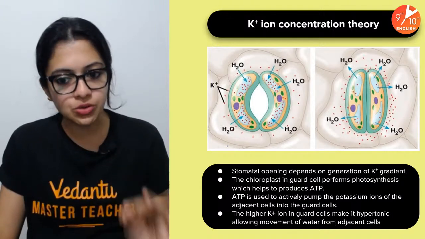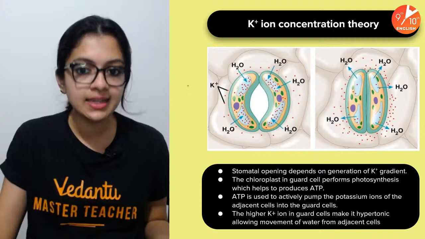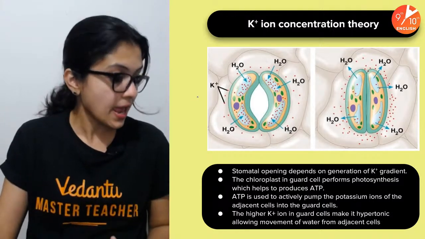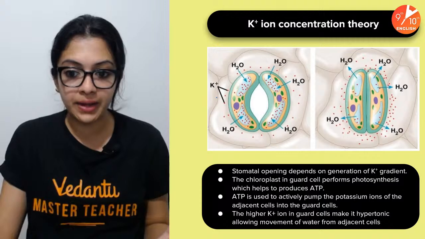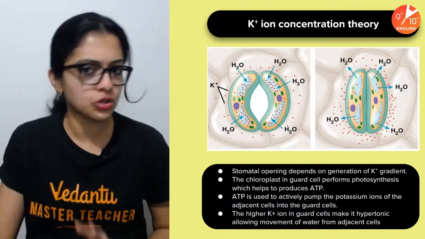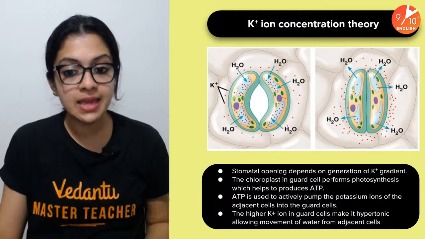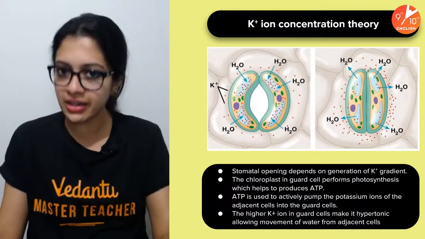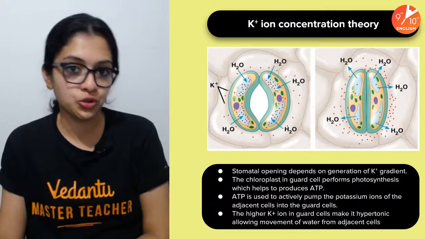For example, you need to keep in mind that the chloroplasts in the guard cells, these are the guard cells, the bean-shaped cells, perform photosynthesis. As the end product of photosynthesis, obviously glucose, and a lot of ATP energy would be released as part of photosynthesis.